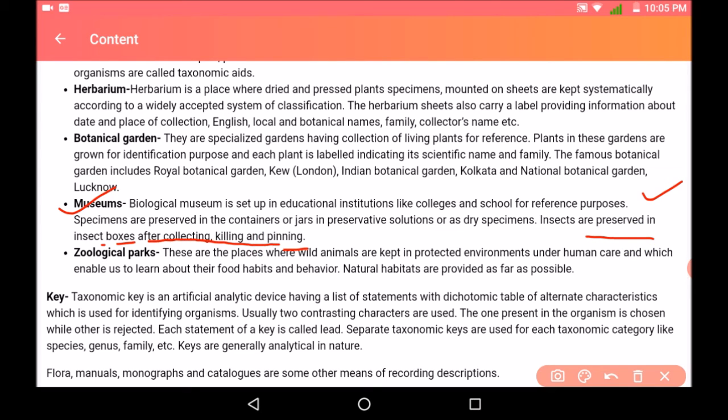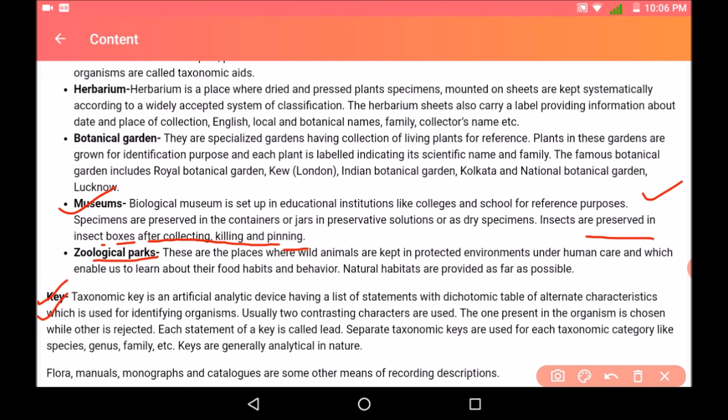So these museums basically contain dry or dead specimens kept in preservative, to see or study a particular living organism. Zoological parks are the places where wild animals are kept in protected environments under human care, which enable us to learn about their food habits and behaviors.